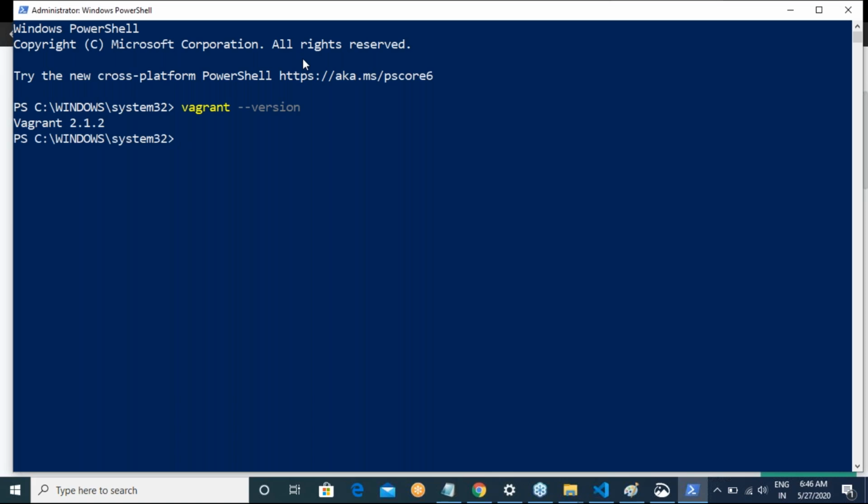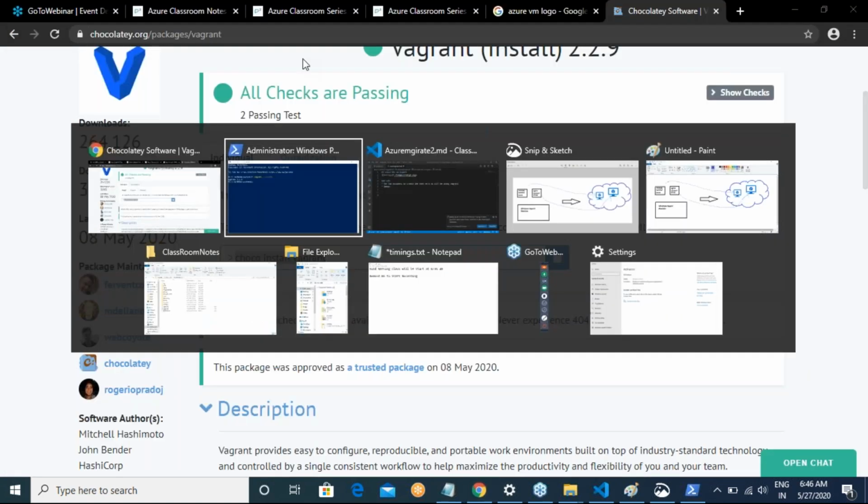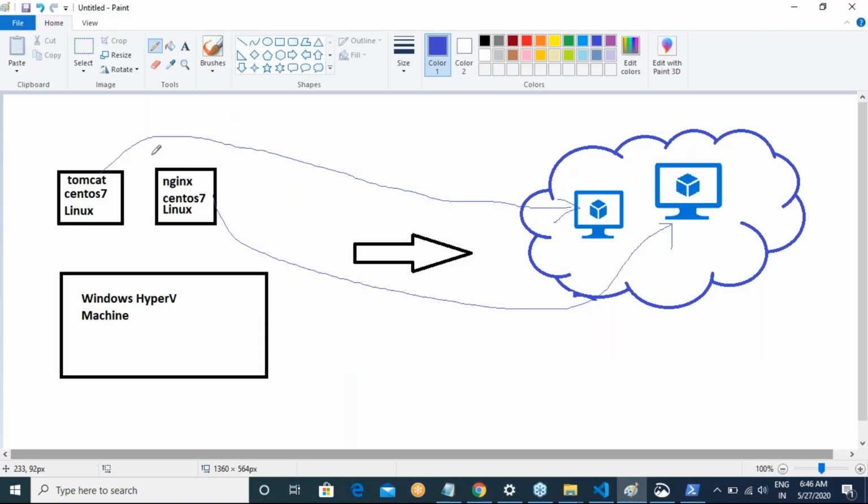Am I clear on this? Vagrant install should give you some kind of a version. So this software would take some time. Now let me try to tell you what this Vagrant does. How can Vagrant help?